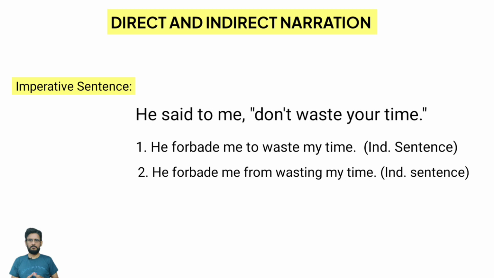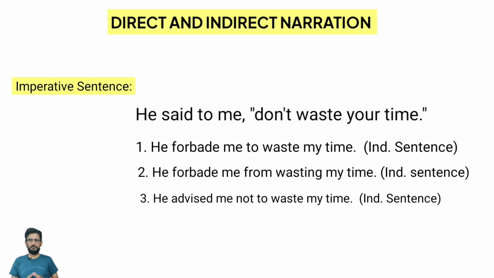And then another way of changing the same sentence into indirect speech is, he advised me not to waste my time. So over here, we brought quite a few changes. Over here, we used advised instead of forbade or forbid. And after that, we used not plus infinitive.